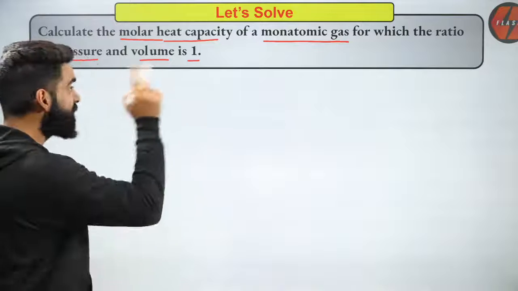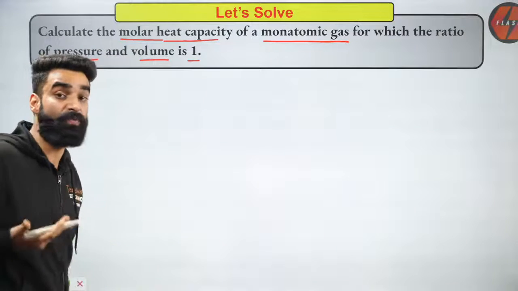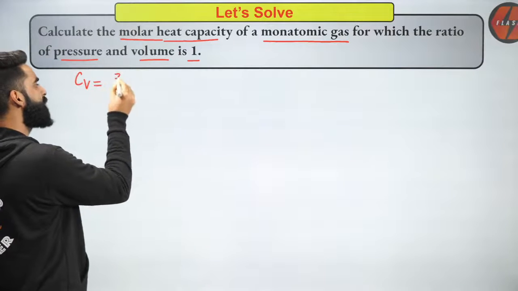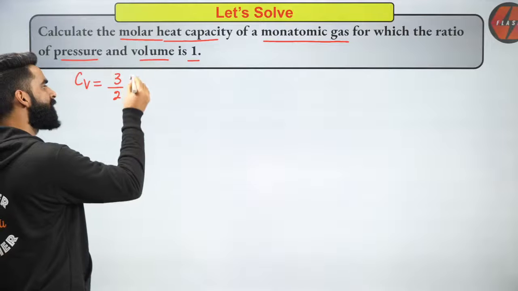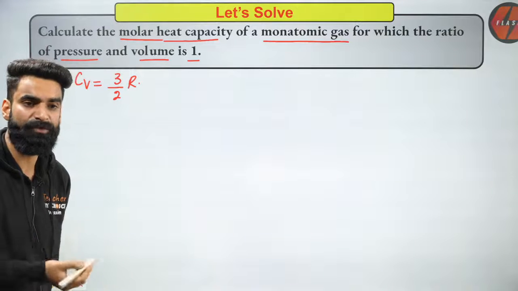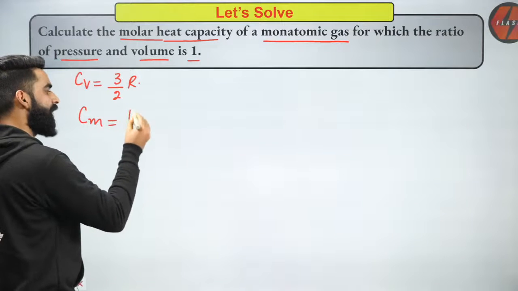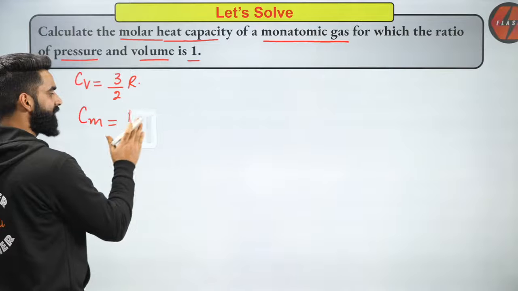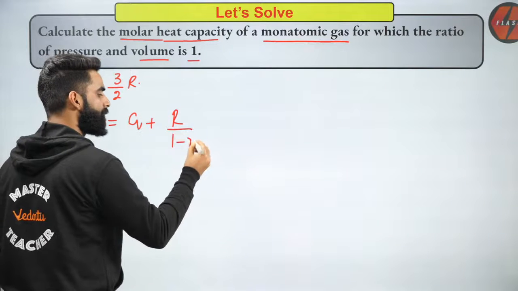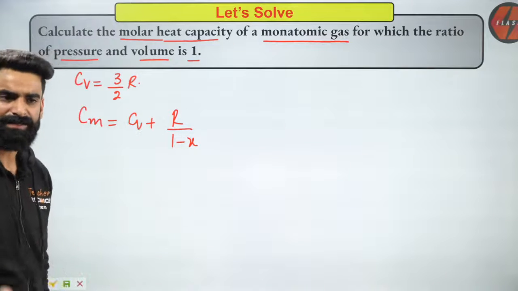So first of all, I'm given a monoatomic gas. Regarding monoatomic gas, we know the Cv value is simply 3 divided by 2R. Do you remember this? What are we supposed to calculate? We are supposed to calculate the molar heat capacity, and that is equal to Cv plus R divided by 1 minus X. This is how we calculate molar heat capacity, correct?